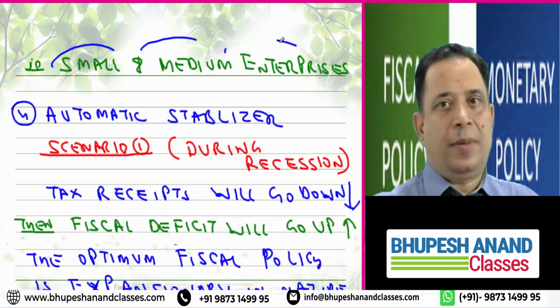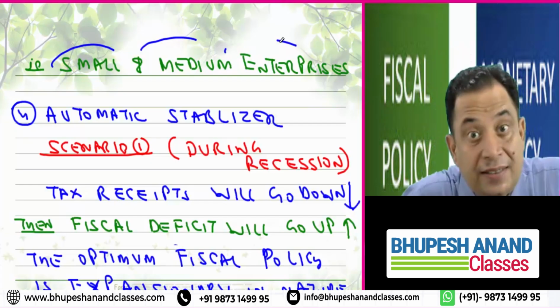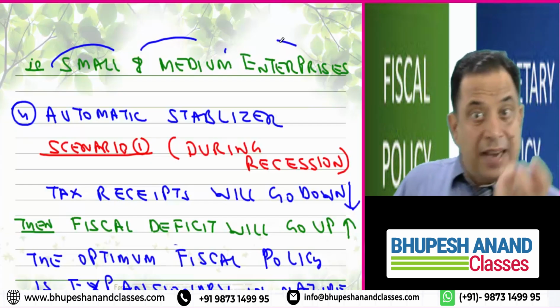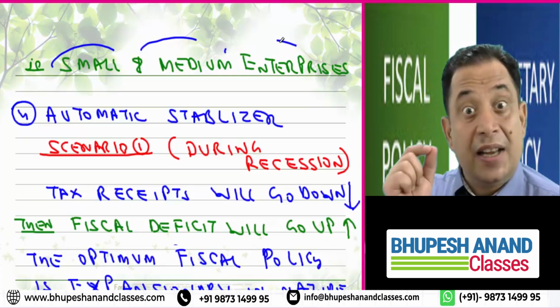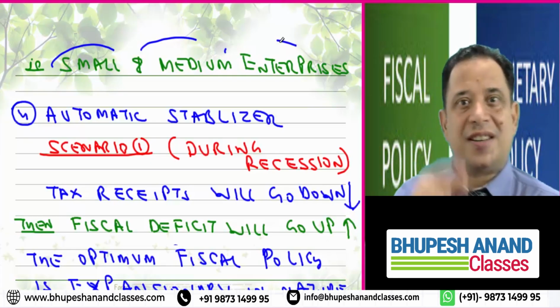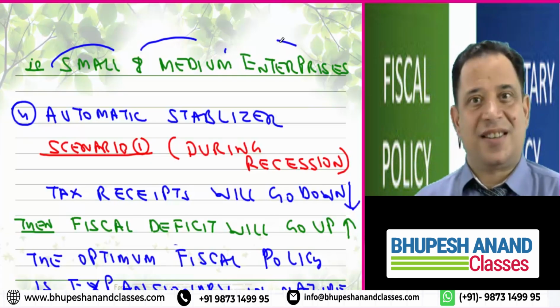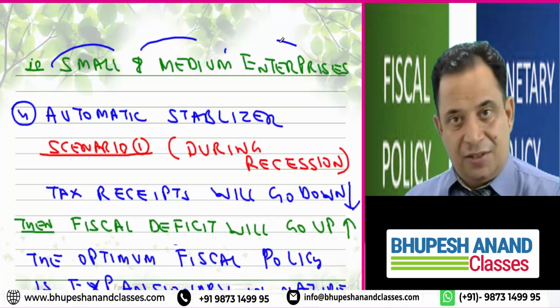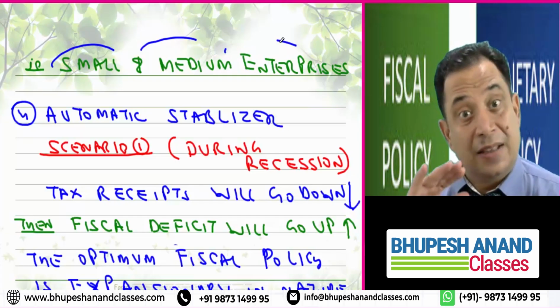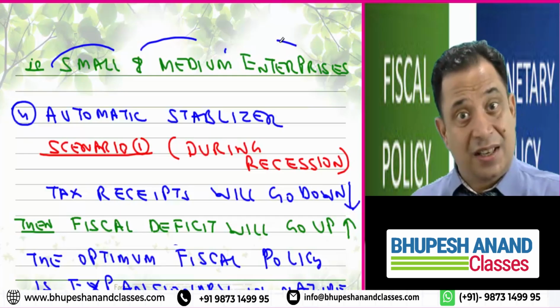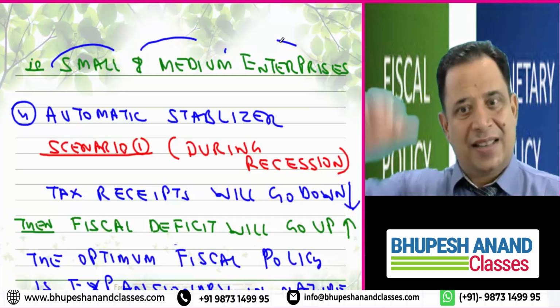So tax revenue will be less. Now when tax revenue is less, it means the income side is less compared to government expense. It will give rise to deficit. So tax receipts will go down, then the fiscal deficit will go up, because government income has decreased and government expenditure has increased.